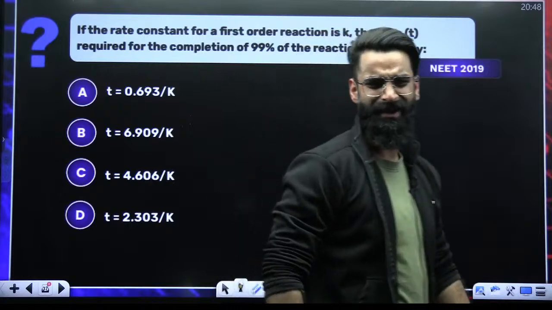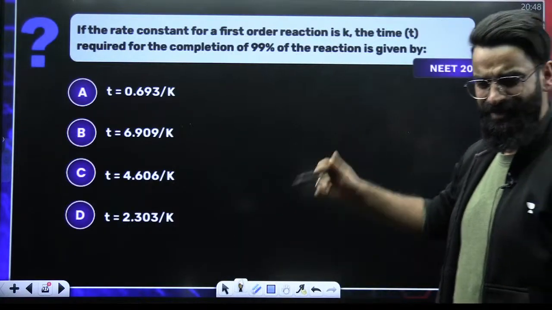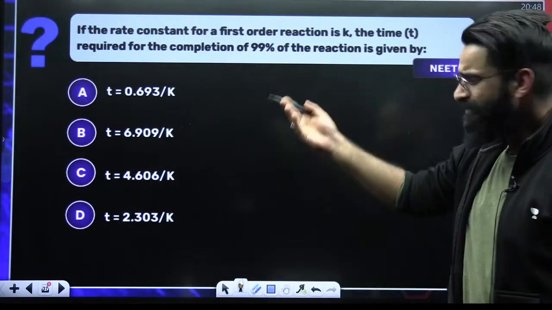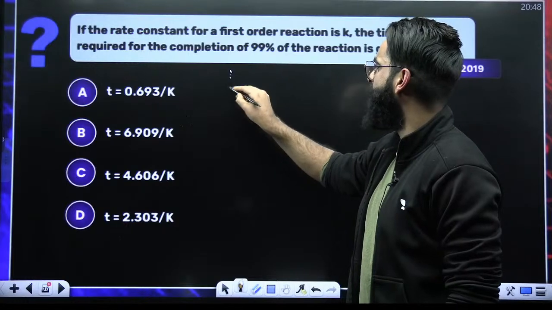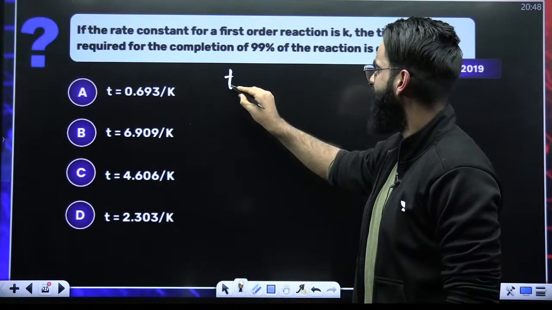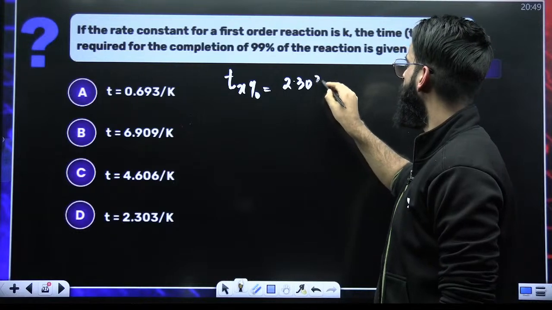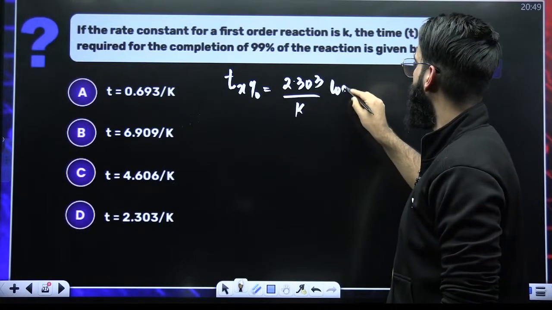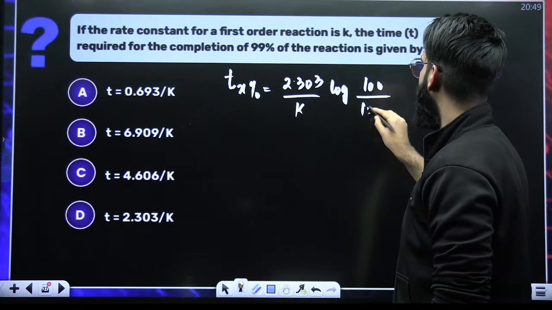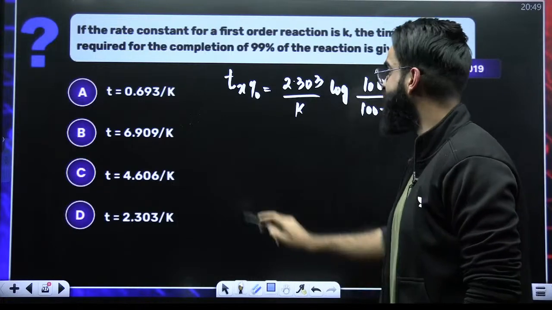This is something which you should be in a position to solve in 30 seconds also. See guys, one equation I believe you would have studied in first order kinetics. Time taken to complete X% of the reaction is equal to 2.303 divided by k, log of 100 divided by 100 minus X. Have you studied this equation?